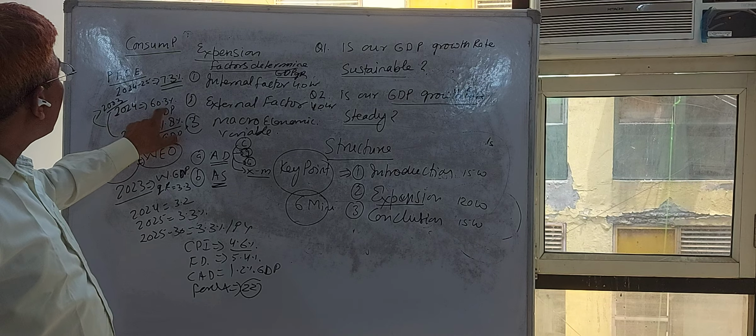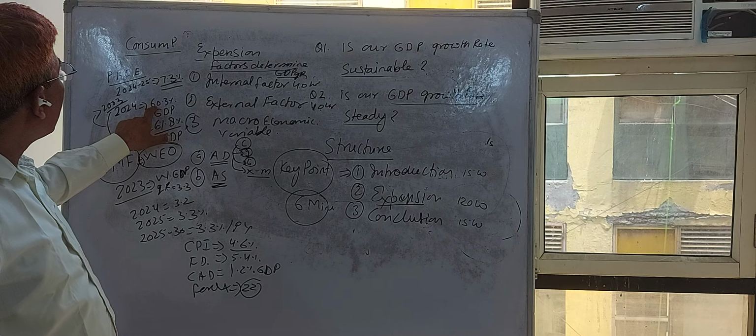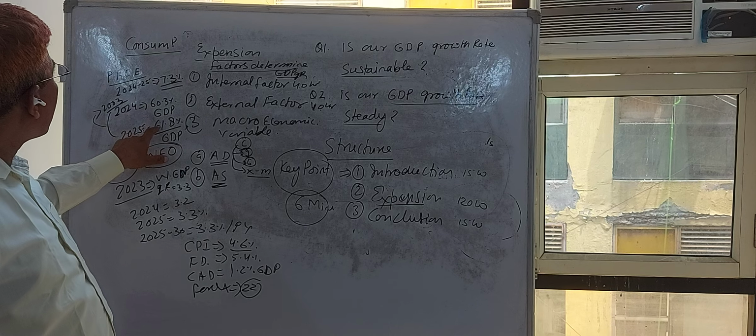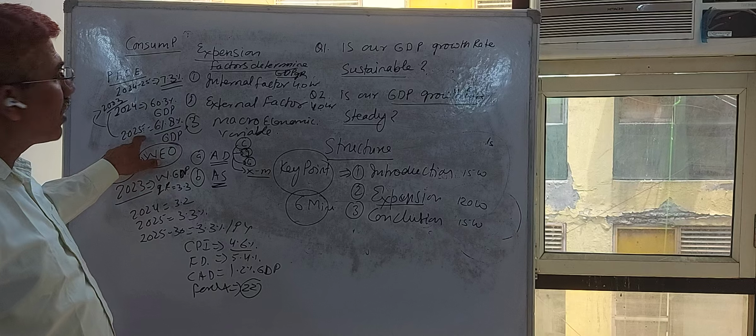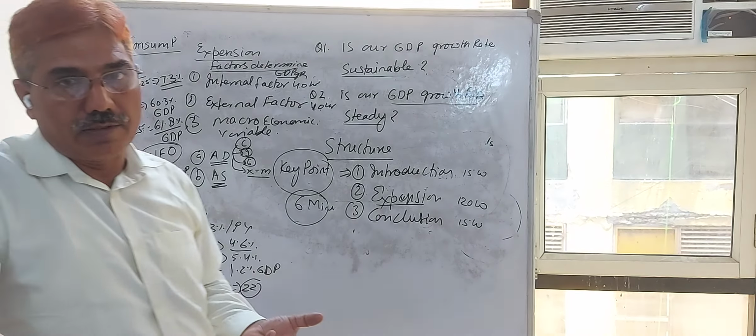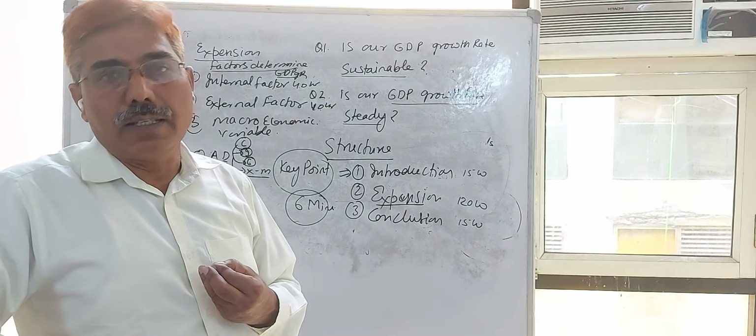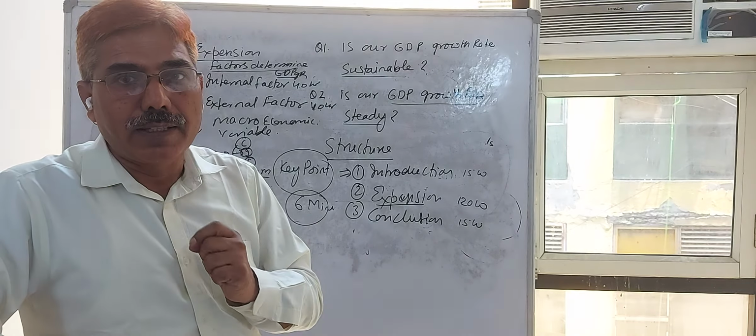In terms of GDP, our consumption expenditure increased from 60.3% of GDP in 2024 to 61.8% of GDP in 2025. And in future, you will say, it is expected to increase because of government policy.